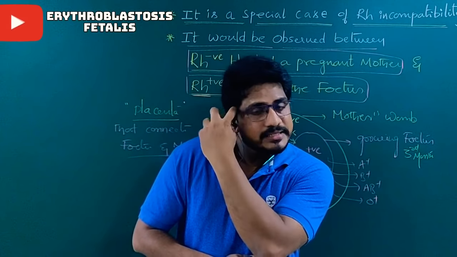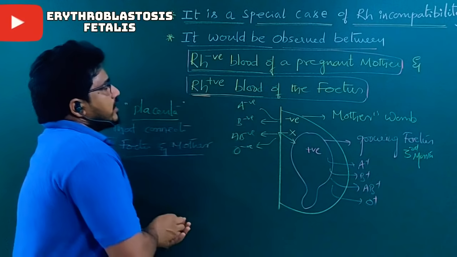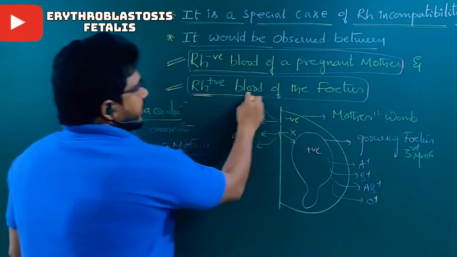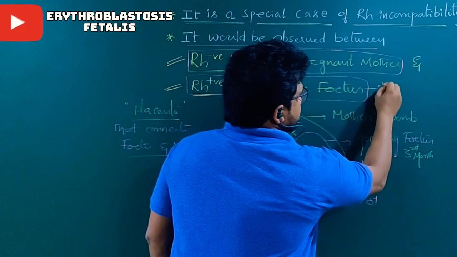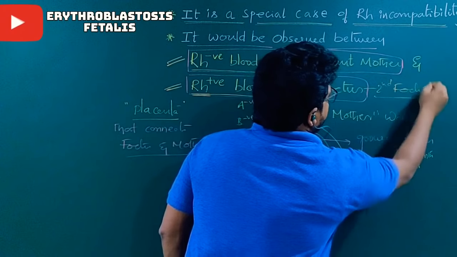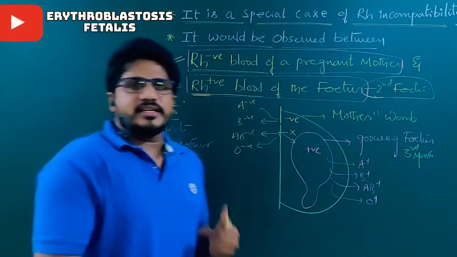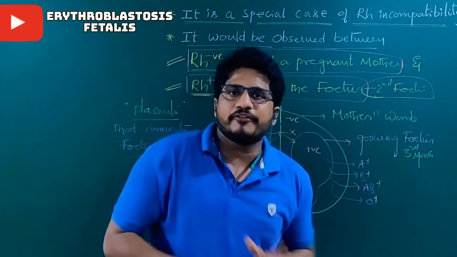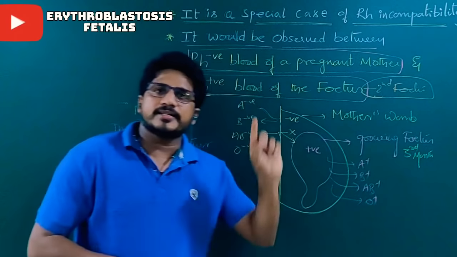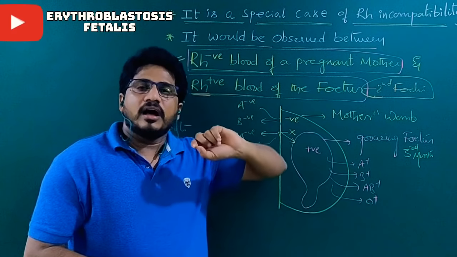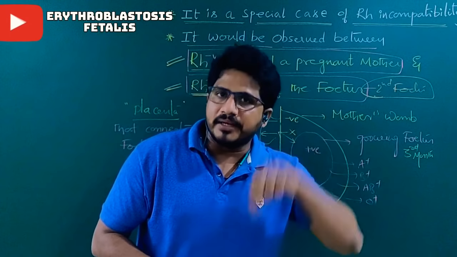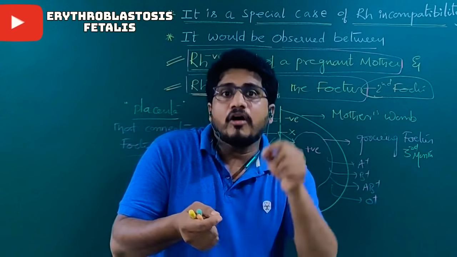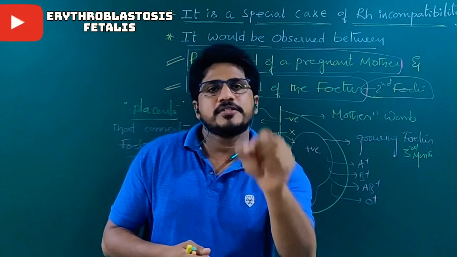That is the fate of genes. That is the reason this condition occurs only between an Rh negative pregnant mother and an Rh positive fetus. Which fetus? The second fetus will be affected. But what is the role of the first fetus here? The first fetus will not be affected. I repeat, the first fetus will not be affected. But due to the first fetus's Rh antigens, Rh antibodies will develop inside the mother's blood. Those Rh antibodies are ready to attack at the time of an Rh positive person, nothing but an Rh positive fetus.